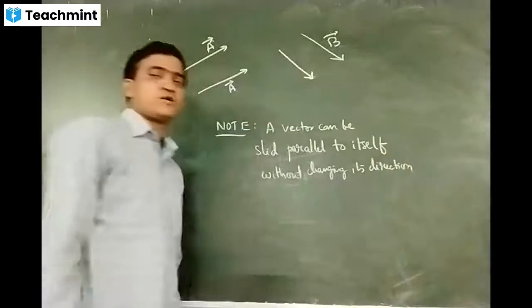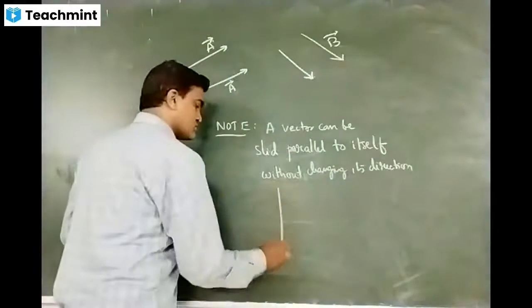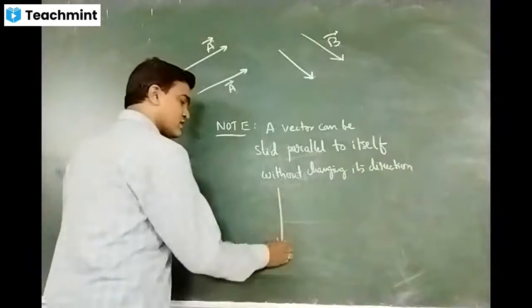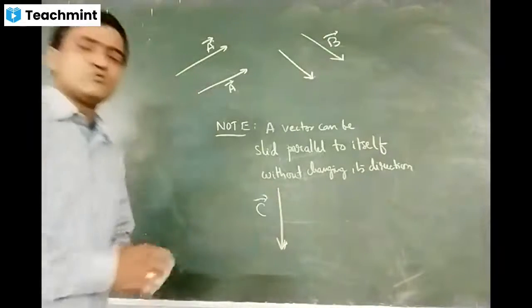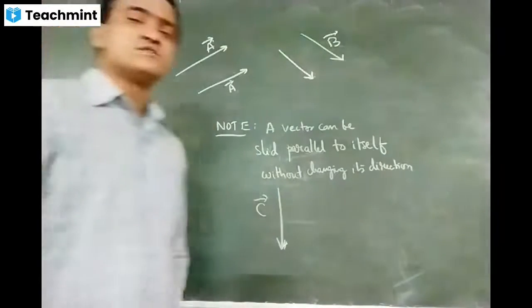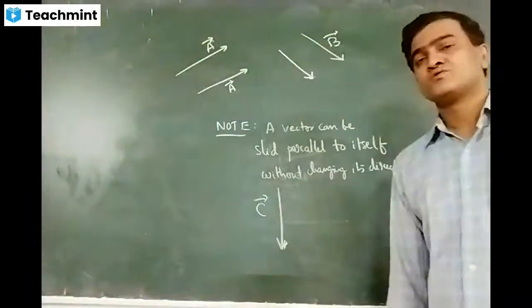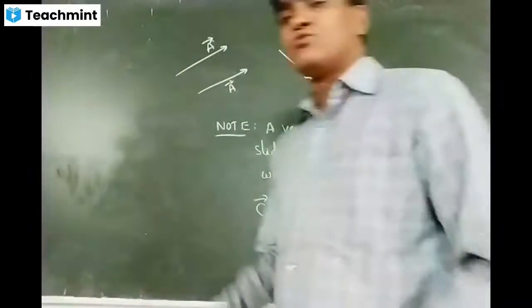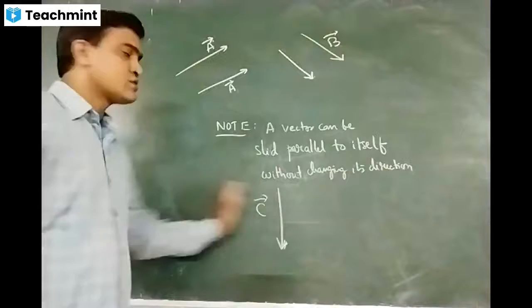Very, very important point. For example, I have a vector like this. Now if I want to move this vector, let me take this as C bar. If I want to move this parallel to itself without changing its direction, without changing any angle, how can I move? I can move this vector C bar either towards the left side or towards the right side.